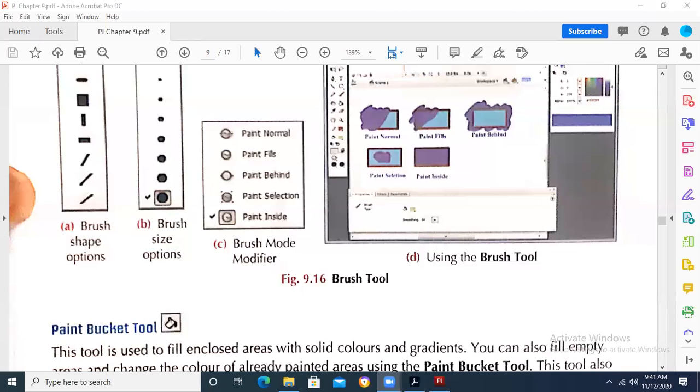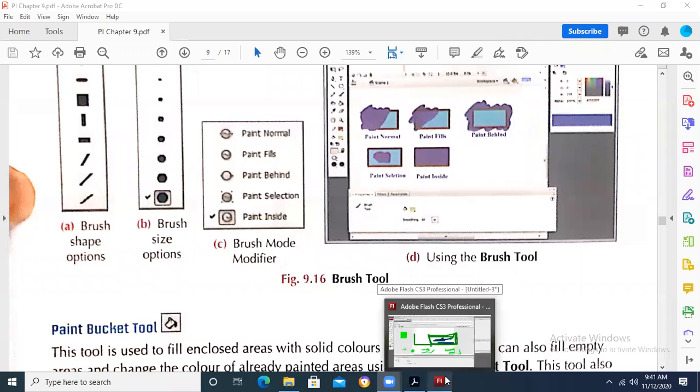Nabiha Asad, you want to ask something about it? Sir, I want to ask that in the paint selection, in the blue background it is coming purple. So when you were doing the paint selection, in the blue background the blue paint was coming.